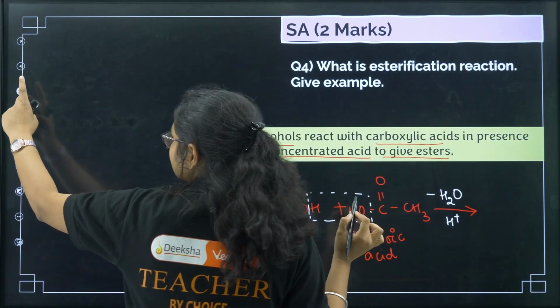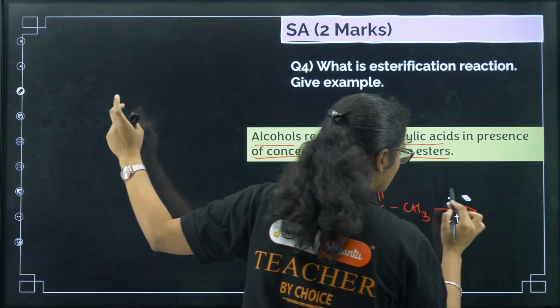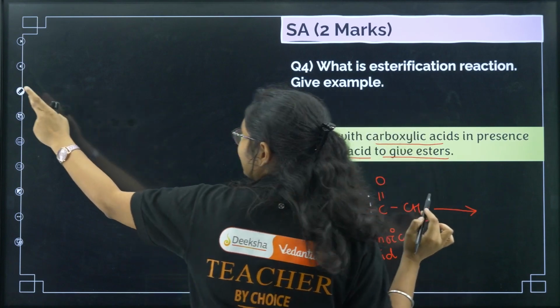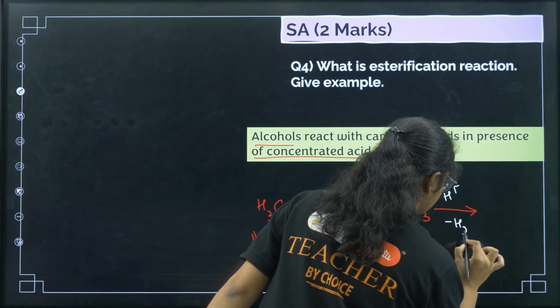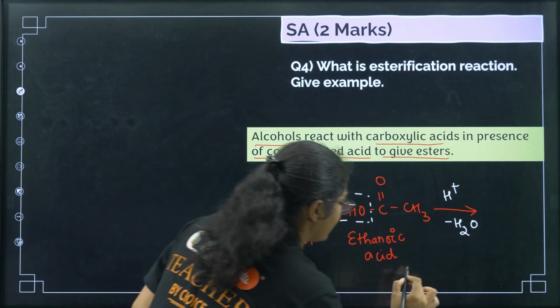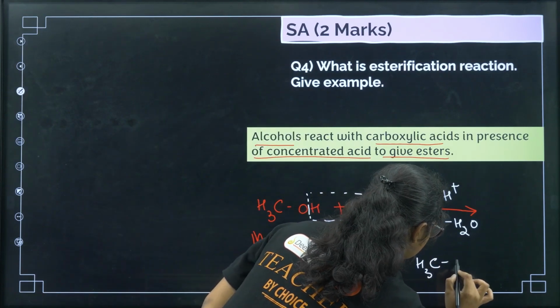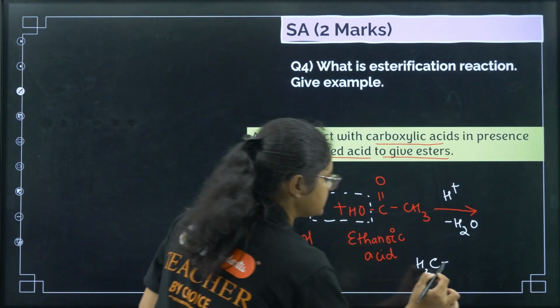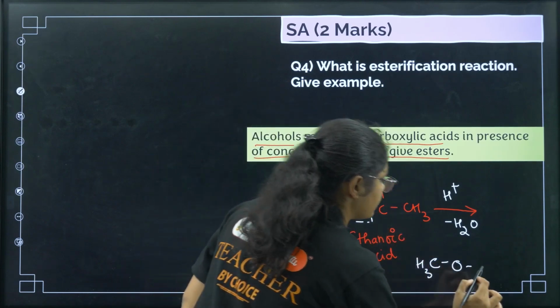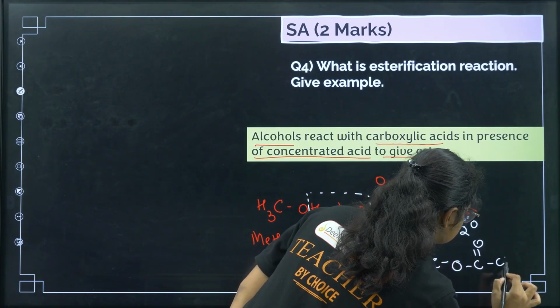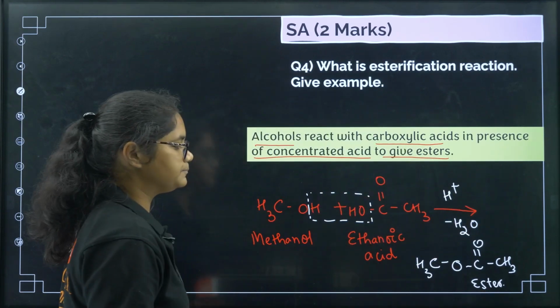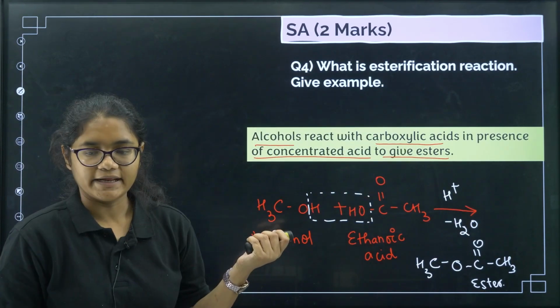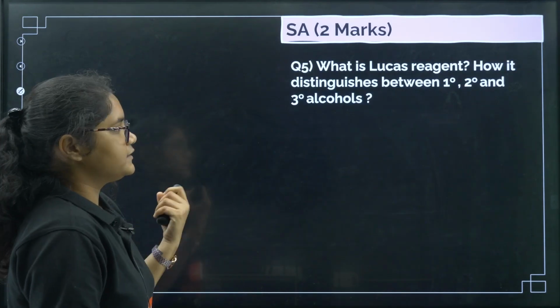So you have to write H plus, that is a concentrated acidic medium, and here there is loss of water. So this gives you what? Ester. So we will get CH3, then this part O is there, then this is lost, and then you have CO and CH3, which is an ester. Clear?